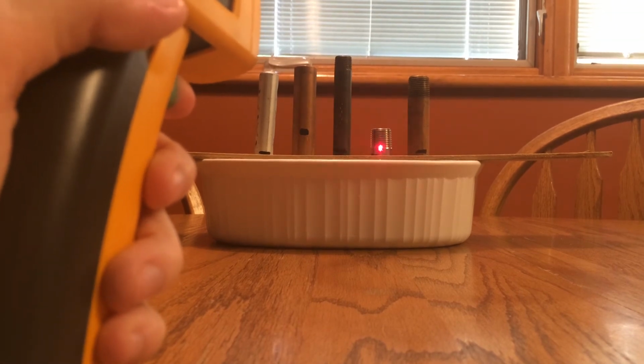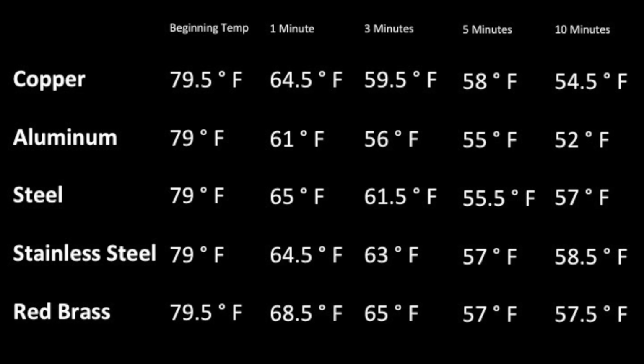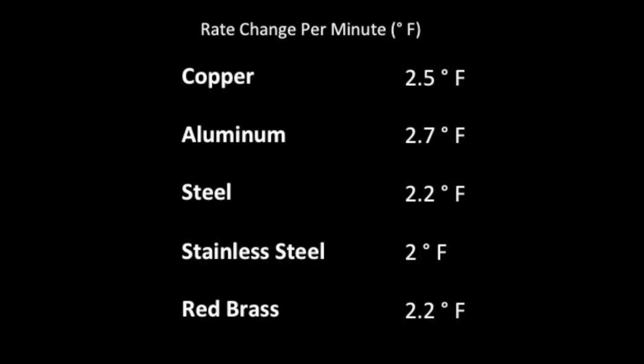Here's how the metals varied in temperature. Overall, copper and aluminum lost the greatest range in temperature. After calculating the rate in temperature change per minute, we can see a small but obvious separation. Pure metals lost temperature at a faster rate. These results seem to confirm the hypothesis that pure metals will be more conductive than alloys.